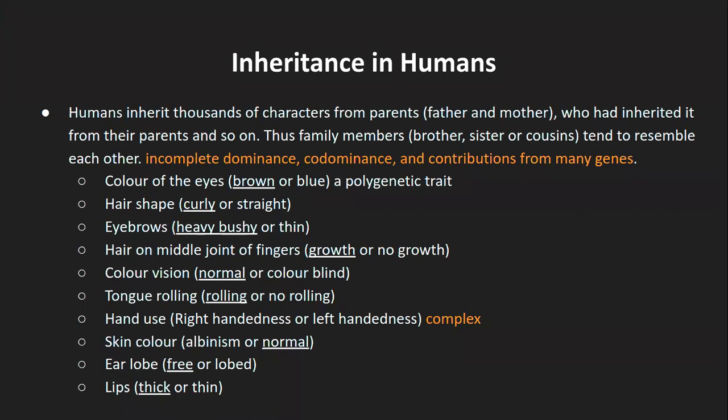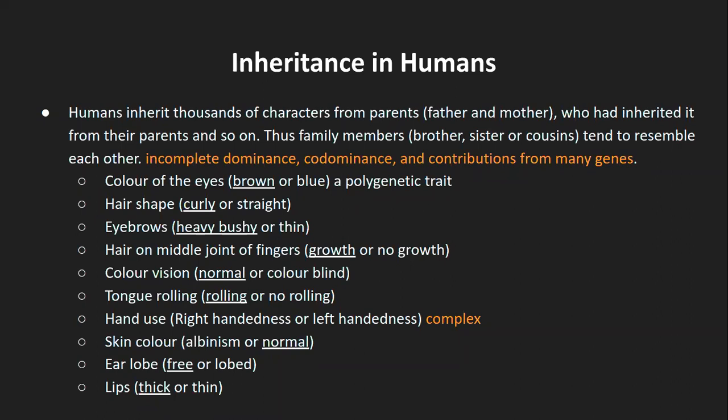or animals or humans. Now, specifically in the case of humans, we do inherit literally thousands of characters from parents, that is father as well as mother, and they have inherited it from their parents and so on, right? I hope you understand this statement. And thus, the family members, like brothers, sisters, or your immediate cousins, tend to resemble each other, not exactly copies, and not in all the characteristics, but in some way or the other we do resemble our cousins or brothers and sisters.